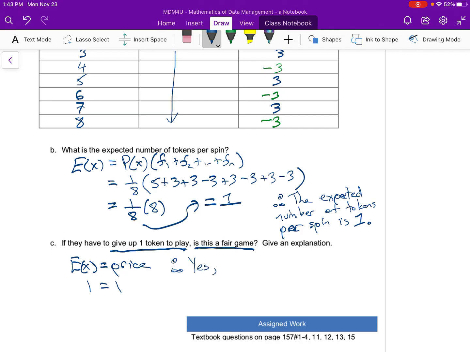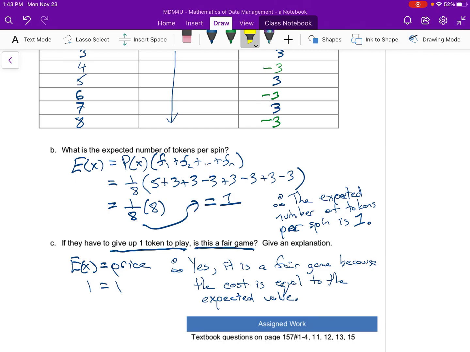So therefore, yes, it is a fair game because the cost is equal to the expected value. So again, because I know my price is equal to what my payout is, I can say that it's a fair game.